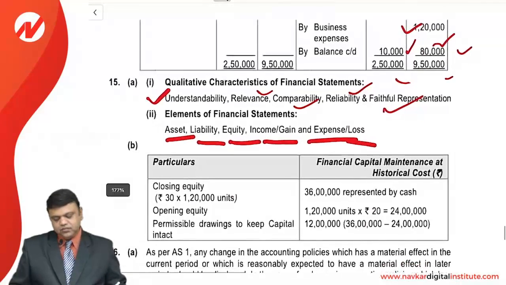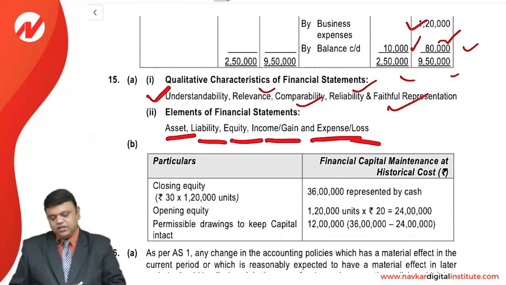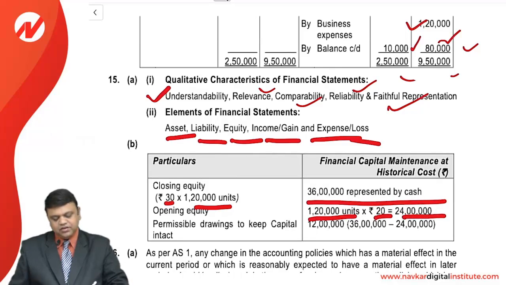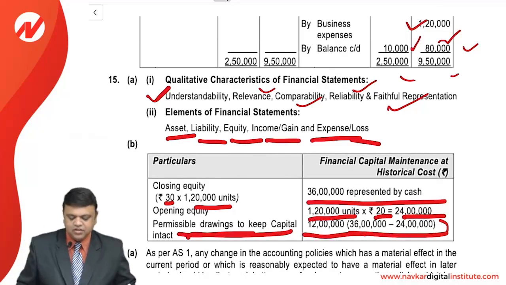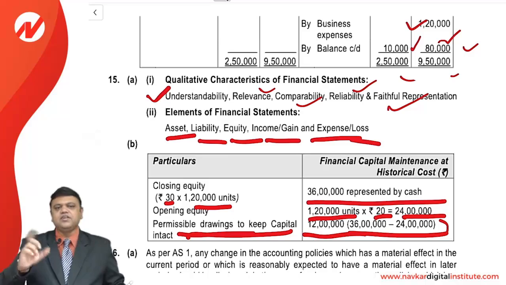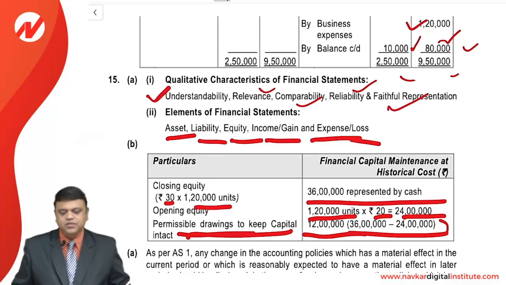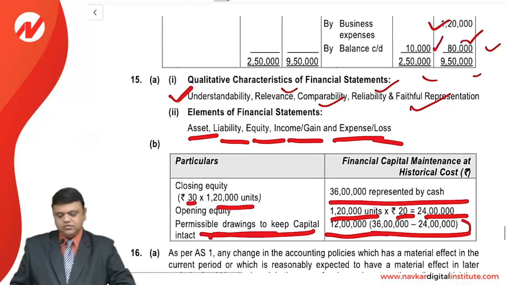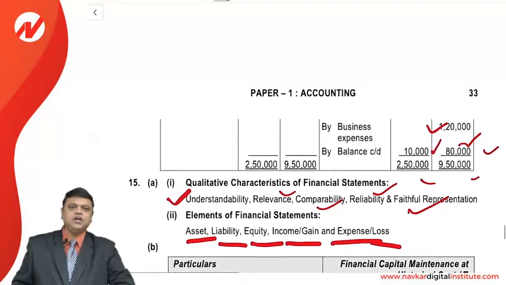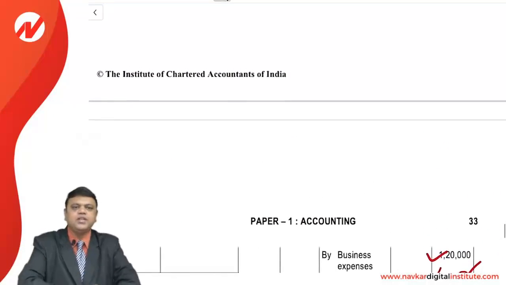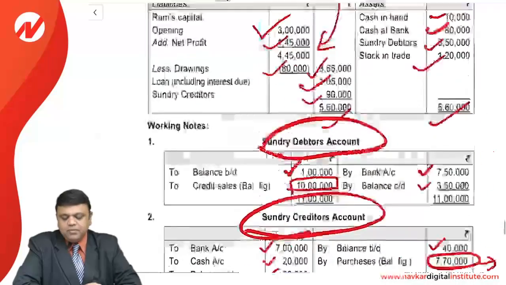Now, the closing equity is 30 into 120, so 36 lakhs represented by cash. Opening is 20 into 120, 24 lakhs. The difference is 12 lakhs. So the permissible drawing is very simple, friends. To keep the capital intact, it is the difference between the opening and closing equity. So this is the RTP that was issued by the ICAI for May 21.